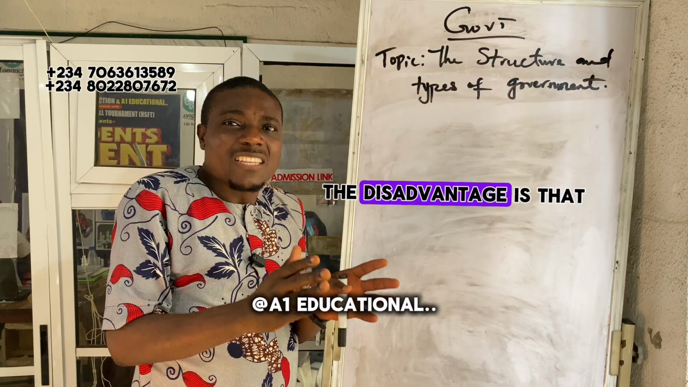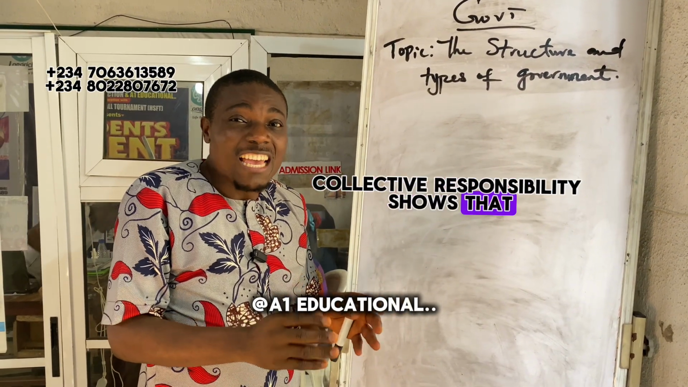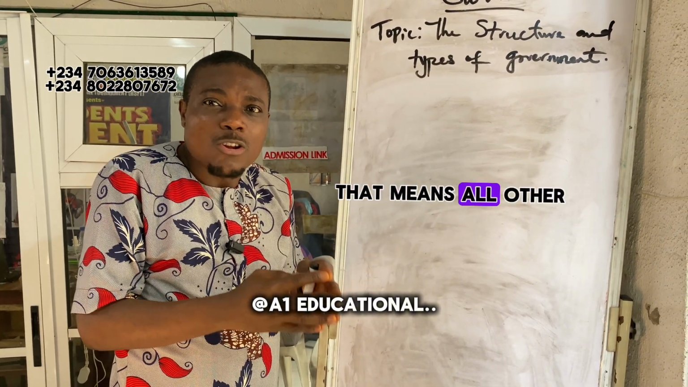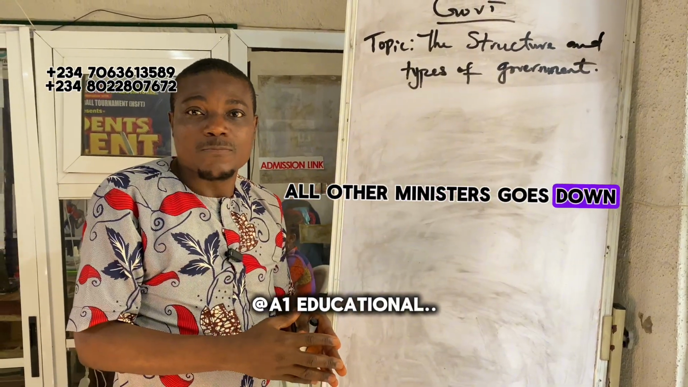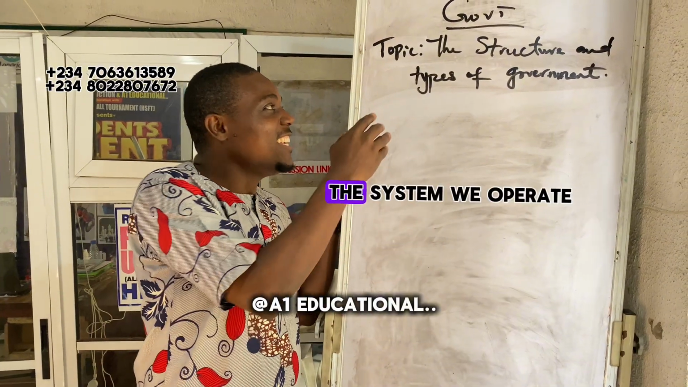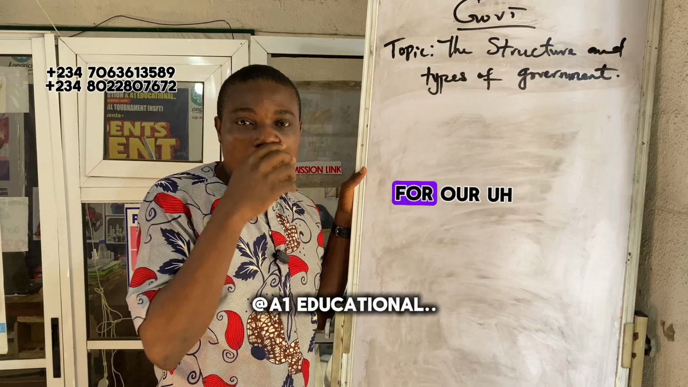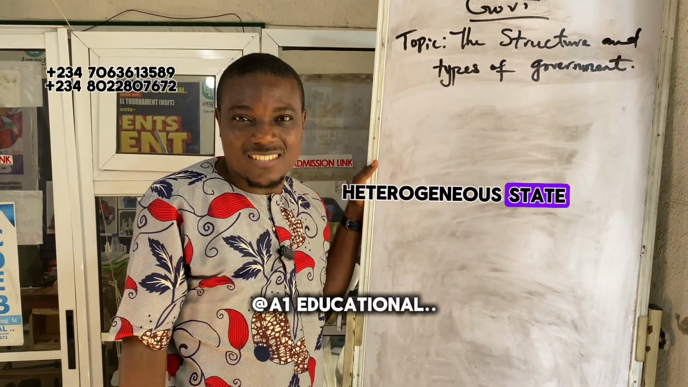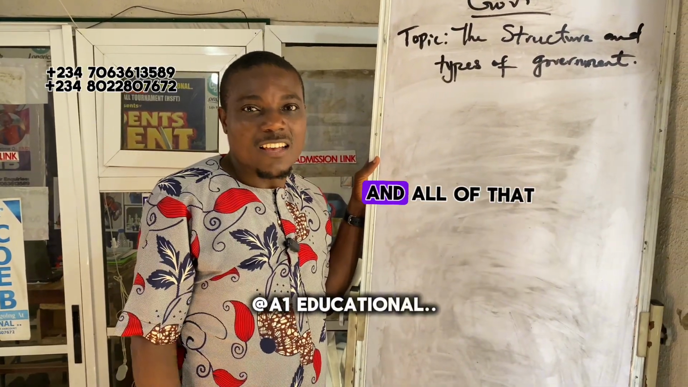One of the disadvantages is that they use what we call collective responsibility. Collective responsibility means that if a vote of no confidence is passed on the prime minister, all other ministers go down as well. So, in conclusion, the system we operate in Nigeria is suitable for Nigeria, because Nigeria is a heterogeneous state where we have different cultures, different languages, different religions, and all of that.